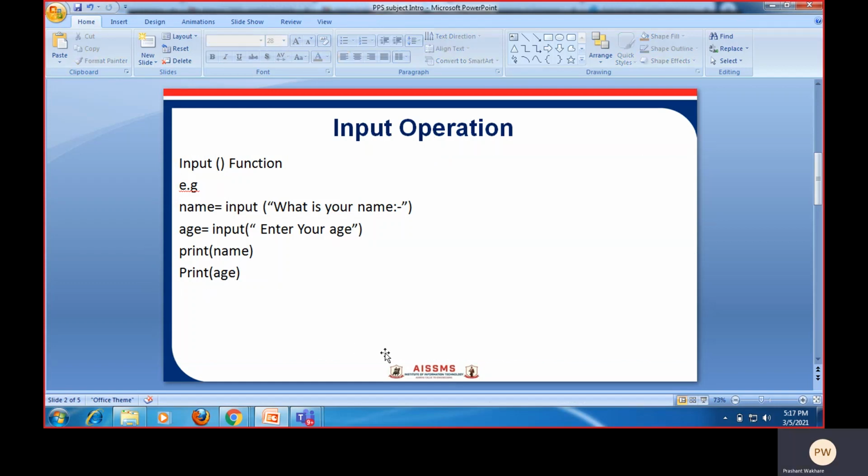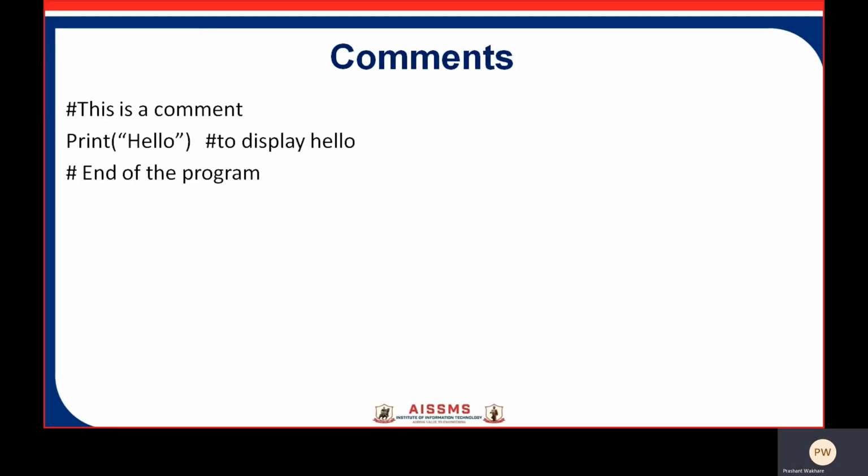Next, the comments. These are also very important in Python programming. Comments are non-executable statements in a program. They are just added to describe the statements in the program code.